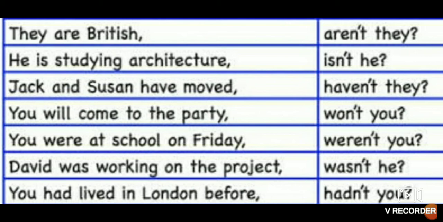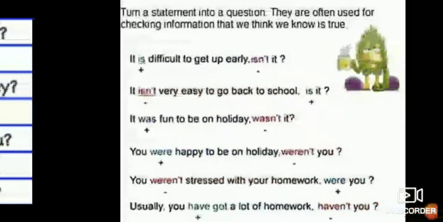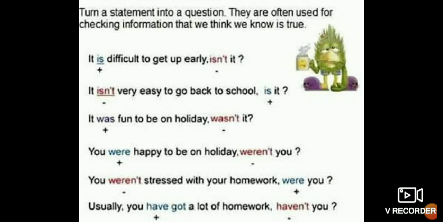I have given many questions, children. You can check by yourself. David was working on the project, wasn't he? In all the sentences we have seen, the auxiliary verb is given and you have to turn the statement into a question. Now, it is difficult to get up early, isn't it? So "is" is the helping verb, and we know how we make it: for positive sentences we use the negative question tag. It is very easy to go back to school, is it? For the negative sentence we have used a positive question tag here.